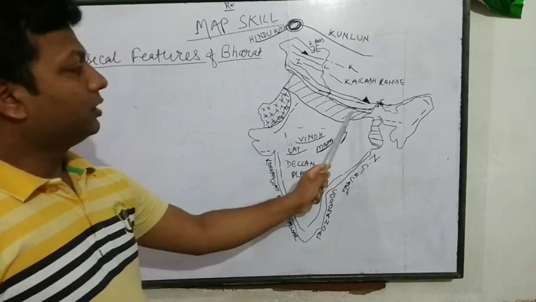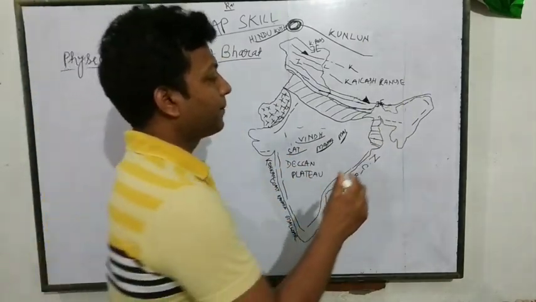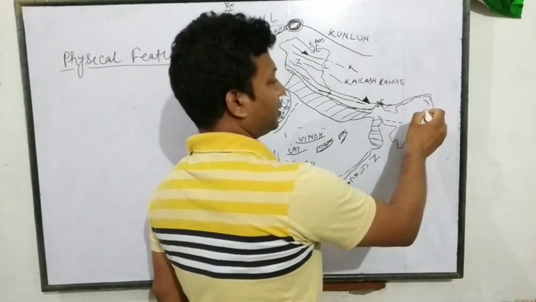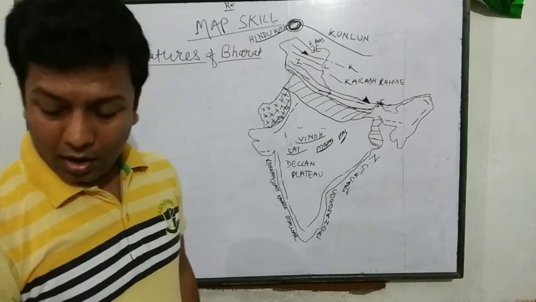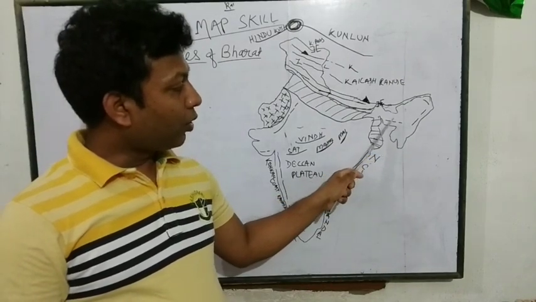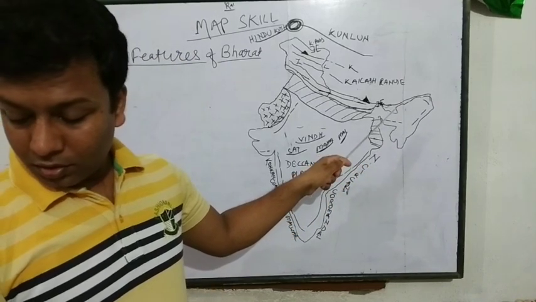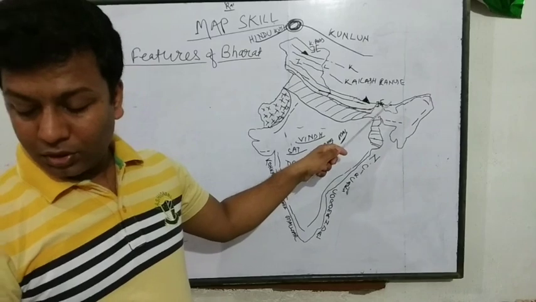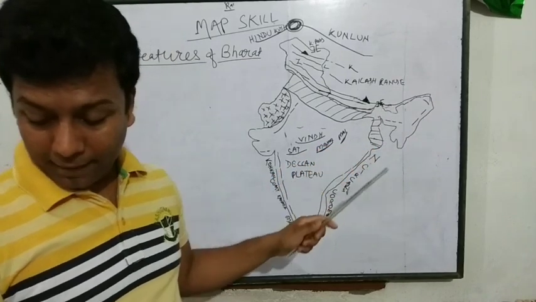So this is the northern region, and this is also the extension of the Himalaya region. Okay, and here we have Naga Hills, Garo, Khasi, Jaintia, and this is the what? Lushai Hills. This is Lushai Hills. This is Naga Hills. Okay.